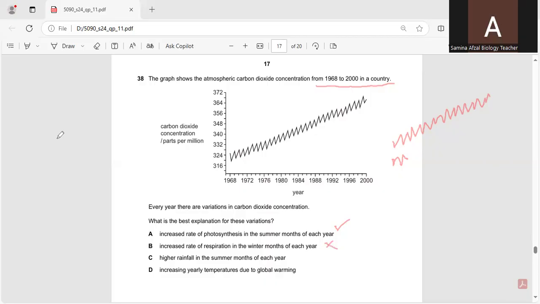C: High rainfall in the summer months of each year. No, the graph will not show the rainfall. D: Increasing yearly temperature due to global warming. Again, this is not a smooth curve, so D is not the correct option. Only A is the correct option. There is increase and then decrease. When there is photosynthesis, there will be a decrease in carbon dioxide concentration, and then there will be an increase when there is no photosynthesis taking place. So for question number 38, the correct option is A.